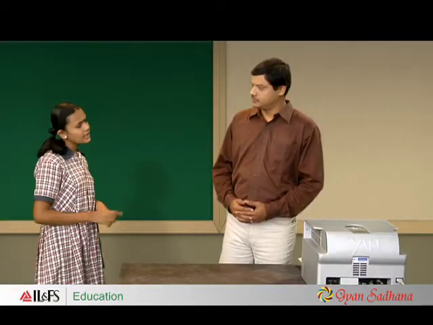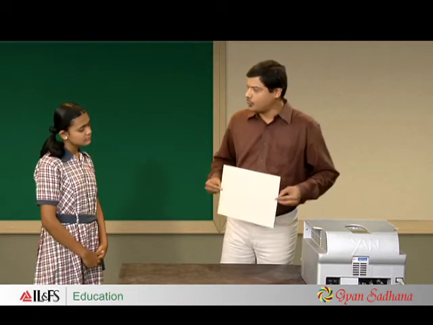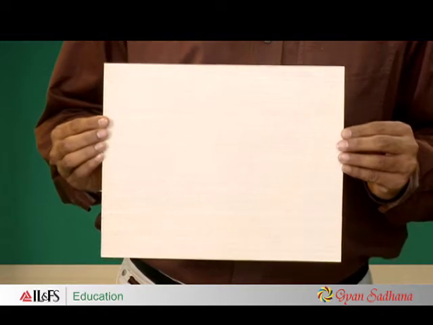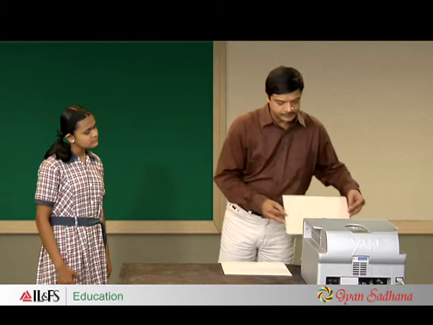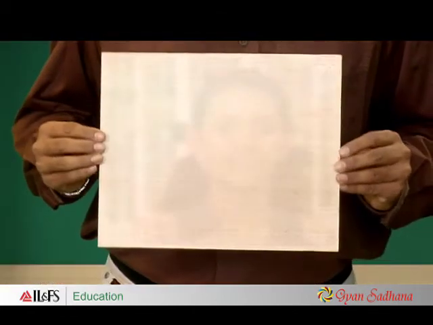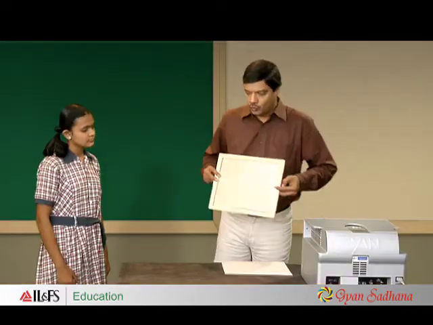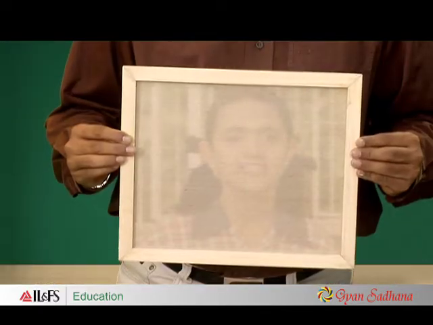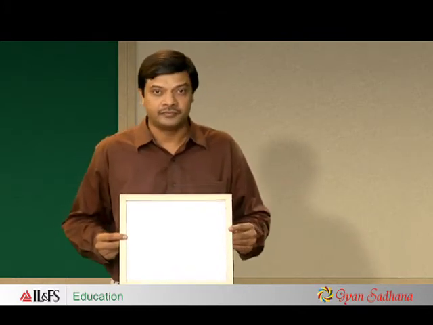Teacher, why do certain surfaces produce an image while others don't? Do you see any image on this wooden plank? No, I can't. Now let us take a polished wooden plank. You can see a faint image on this. If I place a glass on top of the wood, we can see a better image. Yes. But it is still not very clear.